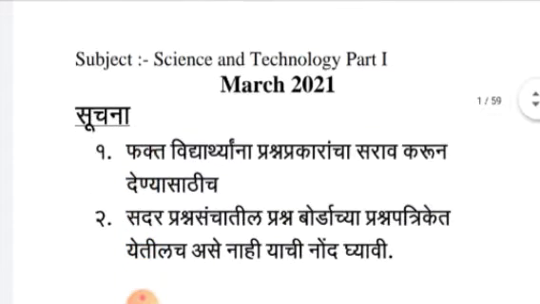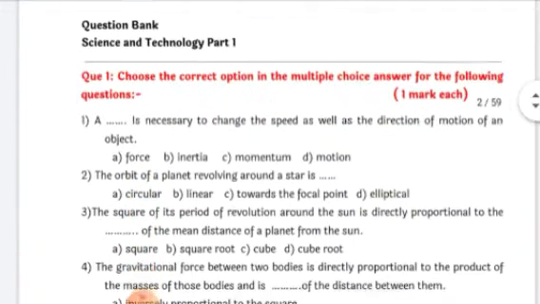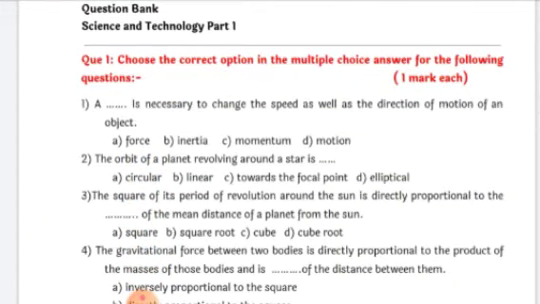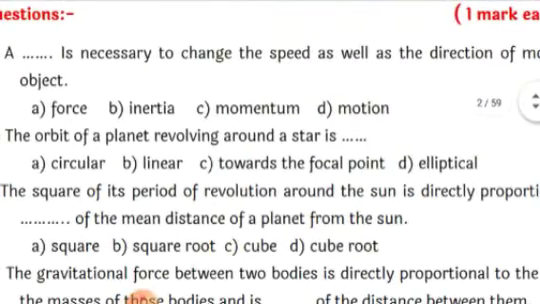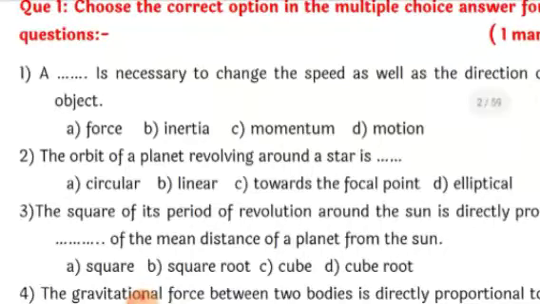So let's begin with the first question, that is, choose the correct option in the multiple choice answer for the following questions. All these questions carry 1 mark. Here 4 options will be given to you, out of which you have to choose the most appropriate answer. Okay, so let's see the first one, which is from the first lesson itself.